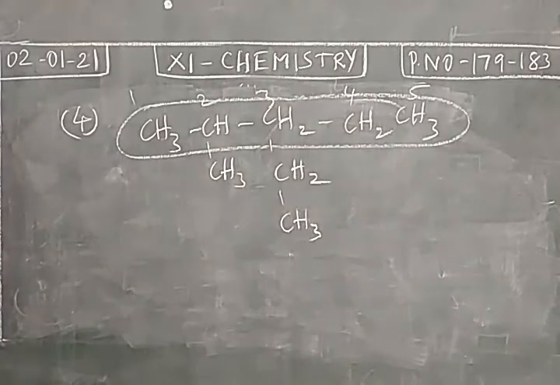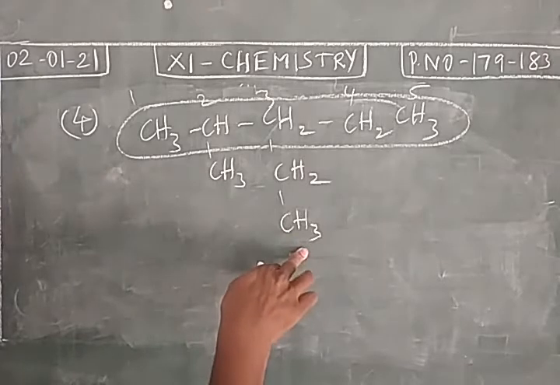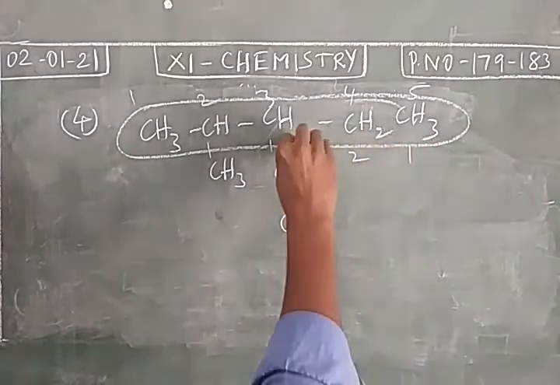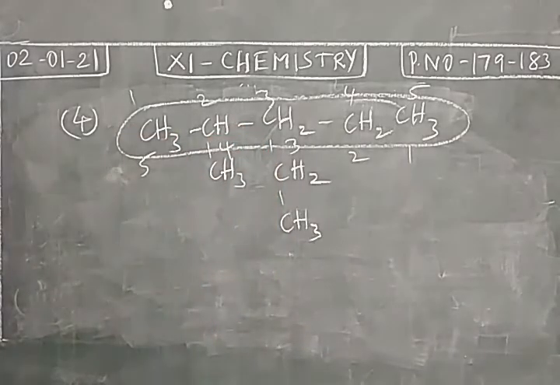So when you give number like this, 3 ethyl, 2 methyl. Okay. So what is the first possibility? You can write the IUPAC name according to the first possibility.